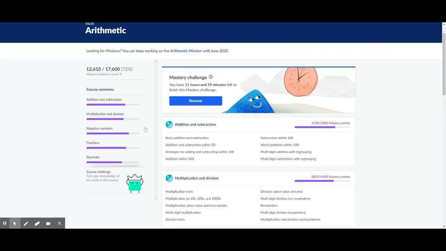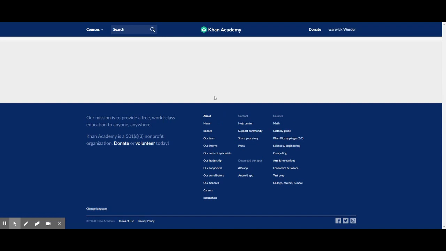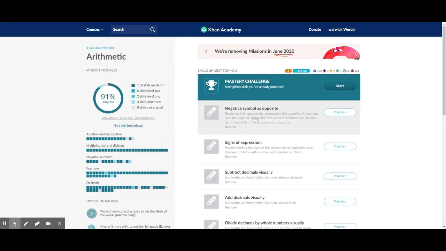I want to go to the arithmetic mission. Click on this. This is what you should see. Let's say you wanted to not do the mastery thing just now. I wanted to work on some negative symbols as opposites. So I click on practice. You can get videos here.